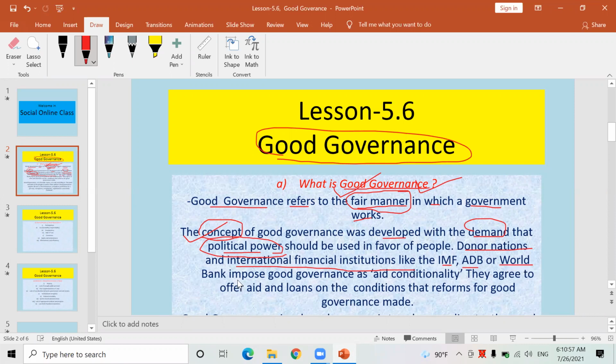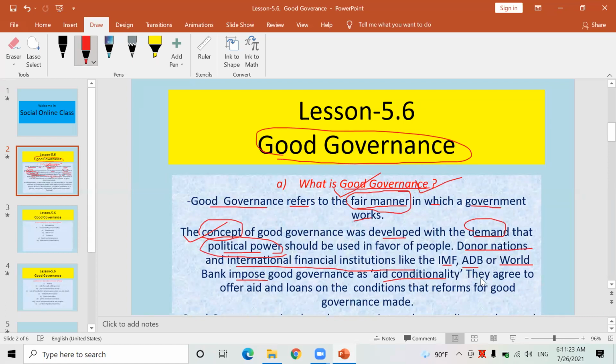Nowadays, they impose good governance as an aid conditionality. If any government doesn't maintain good governance, these donor nations and international financial institutions don't provide any sort of financial aid. Therefore, their aid conditionality is good governance.